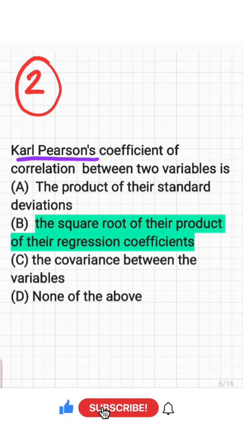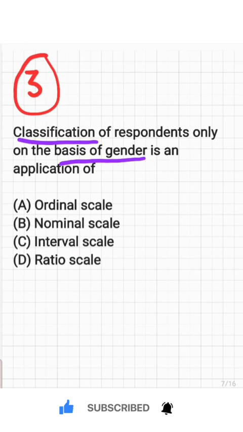We have regression coefficients, then we can find out the correlation, Karl Pearson's coefficient of correlation, while using these regression coefficients, because Karl Pearson's coefficient of correlation between two variables is the square root of the product of their regression coefficients. So here the answer is option number B.